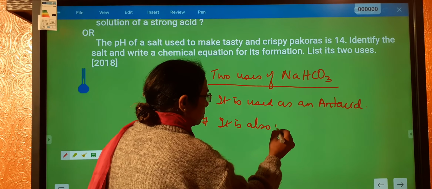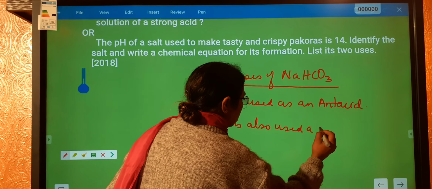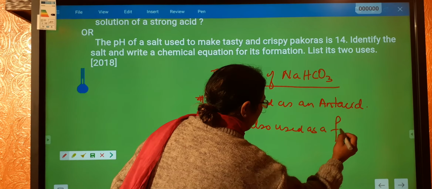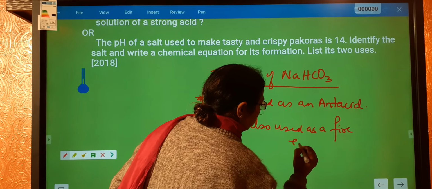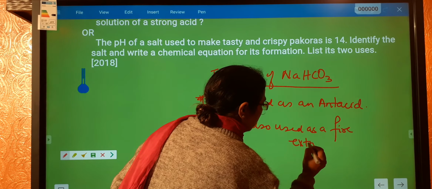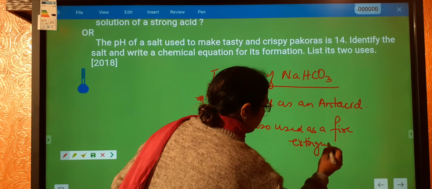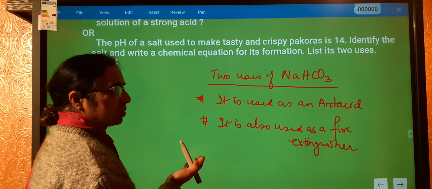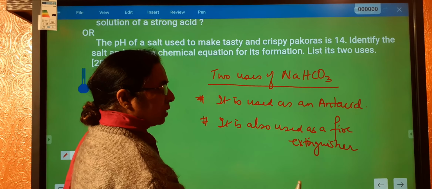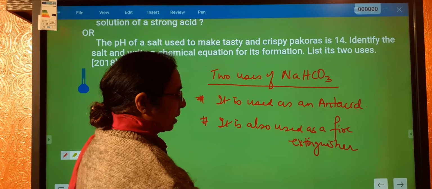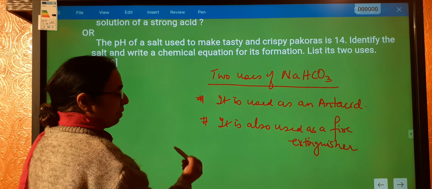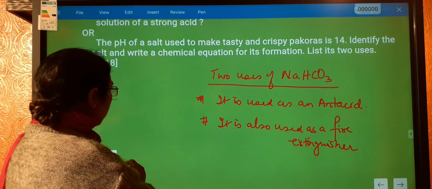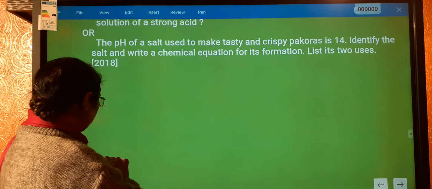Then it is also used as a fire extinguisher. Whenever you heat NaHCO3, it will release carbon dioxide, and carbon dioxide is a fire extinguisher. All right, let's come to the next question now.